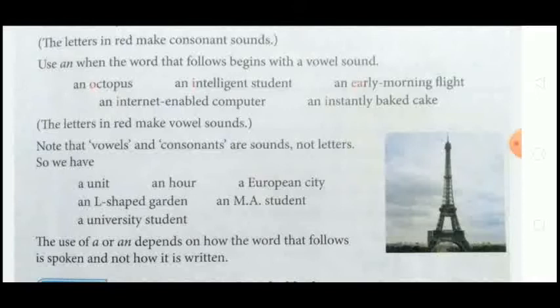Okay, here you see that though the word begins with a vowel, we use the article a, and though the word begins with a consonant, we use the article an, because we are not seeing the words, we are seeing the sound of the noun.